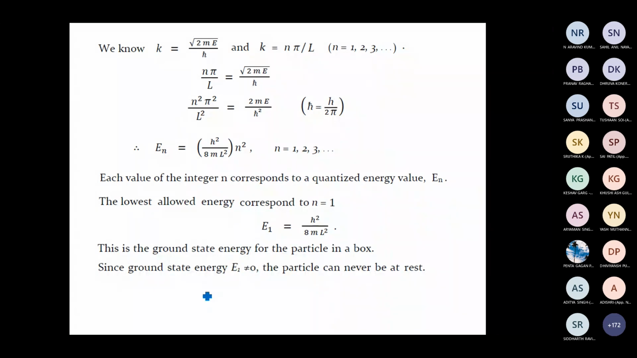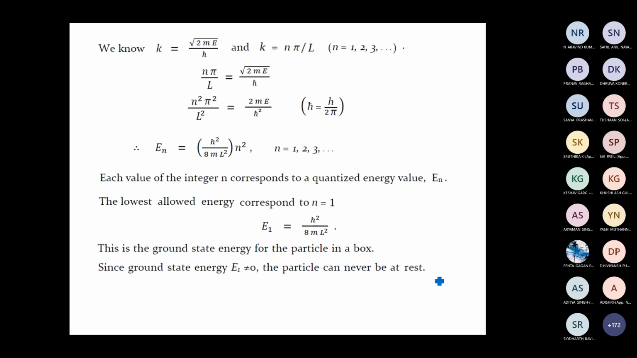we say that the ground state energy is non-zero, and since the ground state energy is non-zero, the quantum particle can never be at rest. It will have some sort of motion even in its lowest energy state. Unlike a classical particle which can be at rest, a quantum particle can never be at rest. It will always have a zero point energy, or the ground state energy, some finite ground state energy. So we have seen two important differences between a classical particle and a quantum particle.